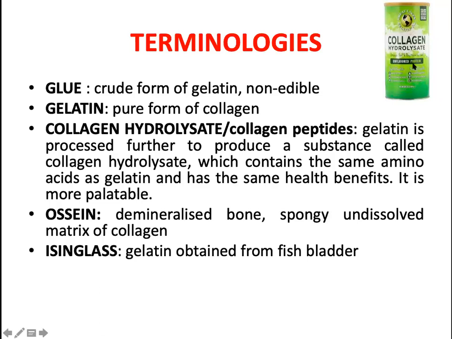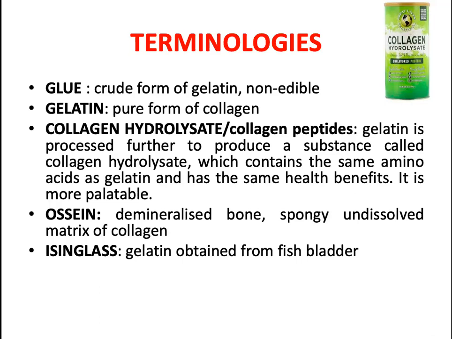If you go into the market, you can find a lot of collagen products, collagen hydrolysate, because it has a lot of health benefits, which I will be discussing later. Then what is ossein? Ossein is nothing but, during the preparation of collagen hydrolysate or gelatin, first the bone gets converted into ossein. We demineralize the bone and make it spongy, leaving an undissolved matrix of collagen. So we remove the calcium and other minerals. The demineralized bone is called ossein.